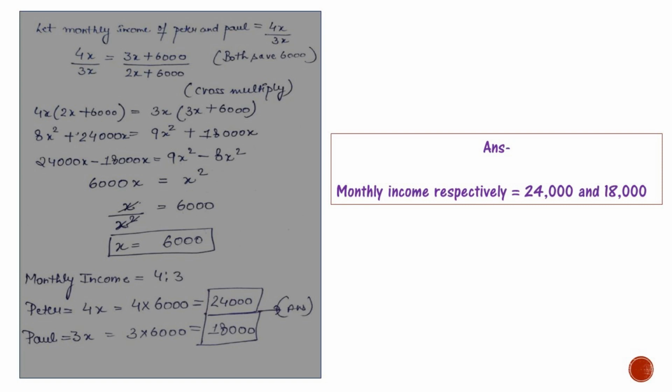Now the question has already given the monthly incomes in the ratio 4:3. Peter is 4x. We have received the value 6,000, so we multiply: 4 into 6,000 becomes 24,000. And Paul, 3x, is 3 into 6,000, that becomes 18,000. The monthly incomes respectively are 24,000 and 18,000.